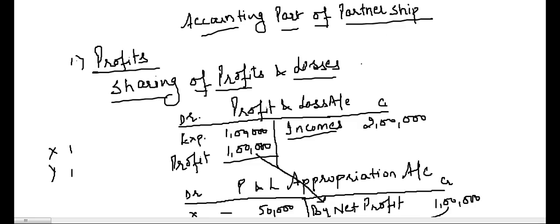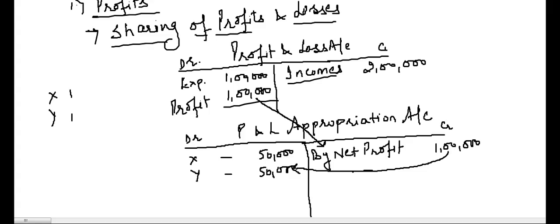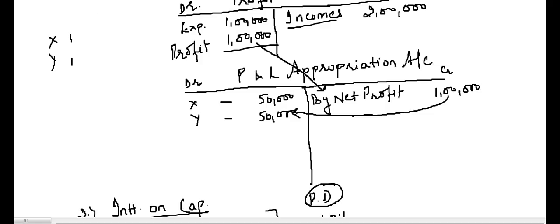Number one is profit. If the partnership deed provides for the profit sharing ratio, the profits will be divided in that ratio. Otherwise, the provisions of the Indian Partnership Act will apply, which says that the profits and the losses will be shared equally. Now we get net profit in the profit and loss account, and that net profit we transfer to the P&L appropriation account, which is nothing but an extension of the profit and loss account.